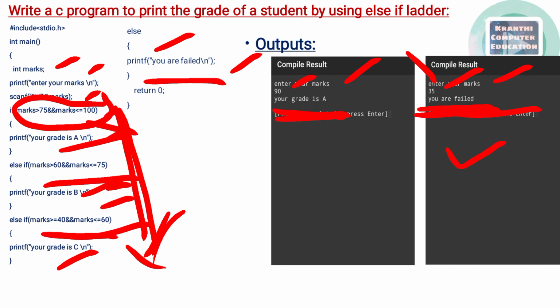I hope you understand this topic of the if else if statement, or else if ladder.